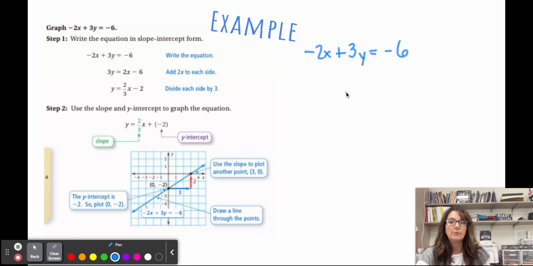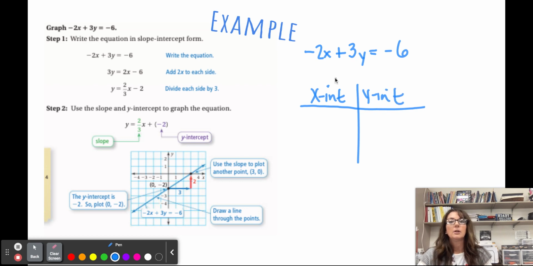So I'm going to make a little table, right? One thing we know is that when we're talking about the x-intercept, the y-coordinate is 0, and when we're talking about the y-intercept, the x-coordinate is 0. So we can make two different equations from this to solve. I'll make a little table, x-intercept and y-intercept.